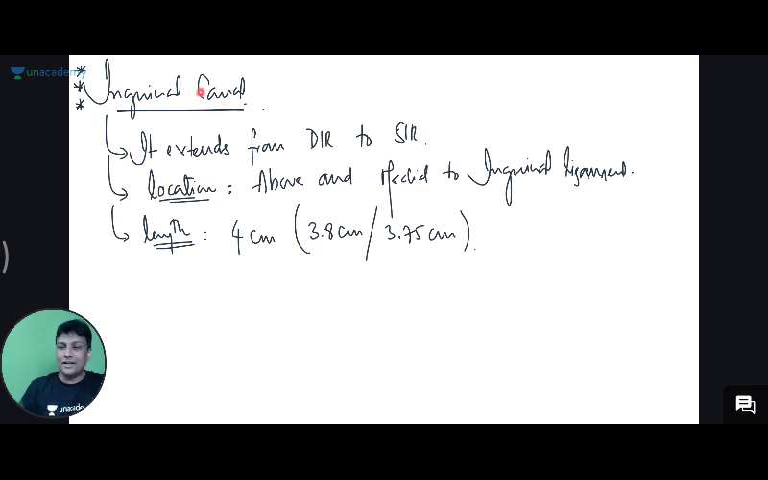So inguinal canal, remember the 3 introduction points. It is between deep inguinal ring to superficial inguinal ring. It is above and medial to inguinal ligament, and then it is 4 centimeters just above the inguinal ligament. So whose meaning do you want?